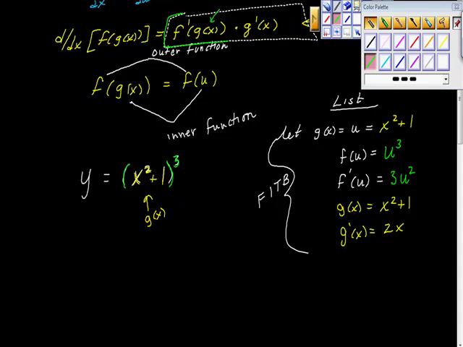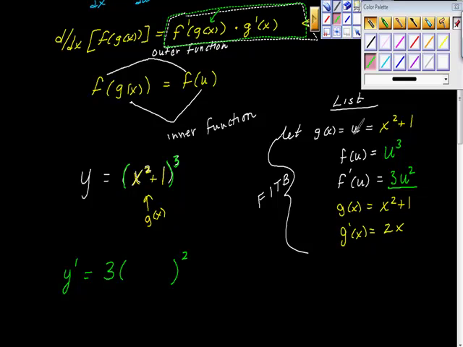We're filling in these blanks right here. So we know that f prime is this thing, so I'm going to say that y prime is equal to 3, that this 3 is this 3. I'm going to put my u in here, because it says u, and I'm going to square that. Now, go and find what u is.